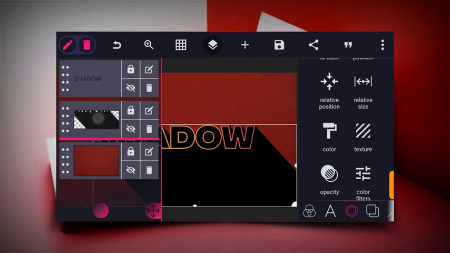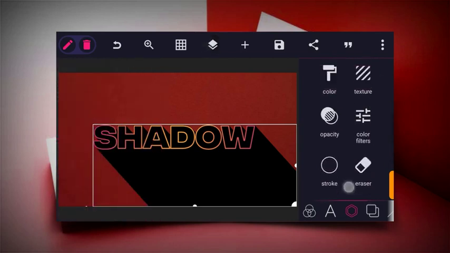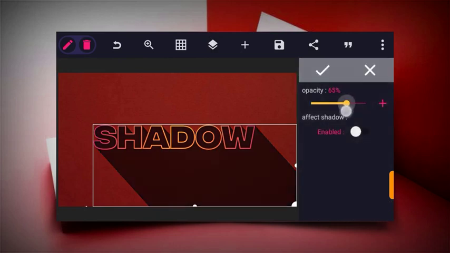So the next thing to do now is to click on that shadow and then reduce the opacity to any size of your choice.